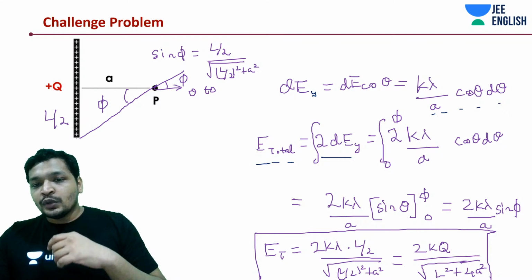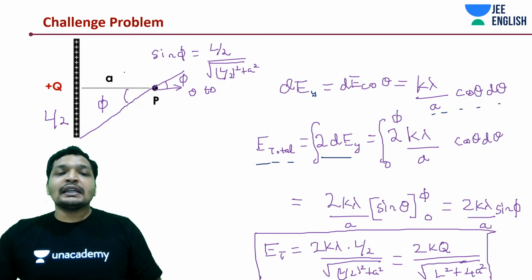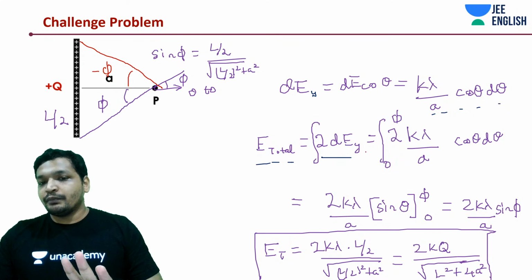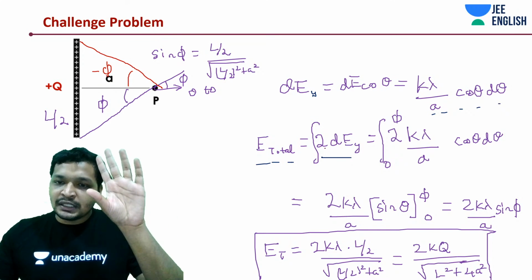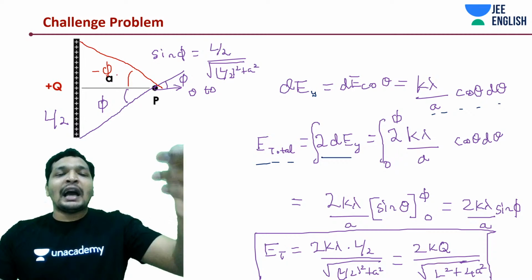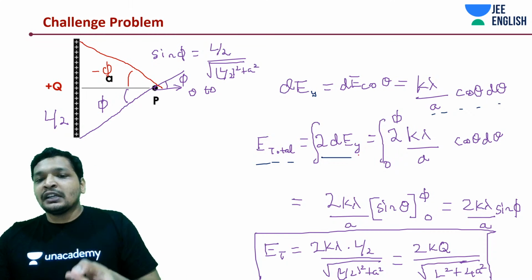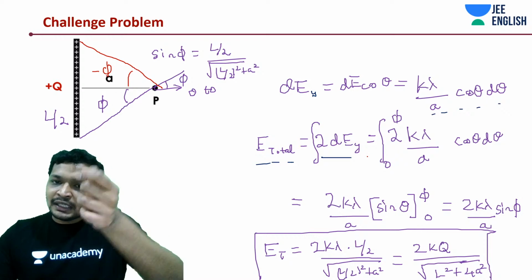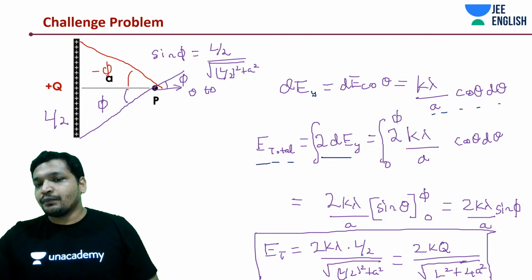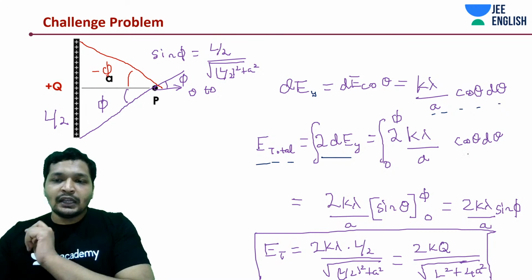So what you want to do is maybe just integrate it from minus theta, if you take the midpoint to be some theta, or this point to be 0, however it is given in the question. You want to take this to be minus phi and integrate. Instead of 2, there would be just dEy if I did it from minus phi to phi. If it's unsymmetrical, from some alpha to beta, then you just write it down as dEy. You will similarly do it for dEx, and you write it from minus alpha to beta. There will not be a 2. It's k lambda by a cos theta d theta.